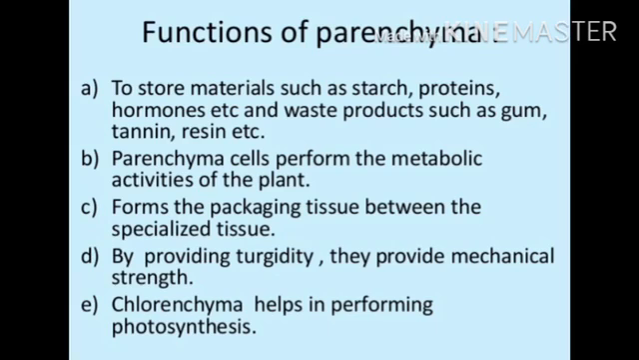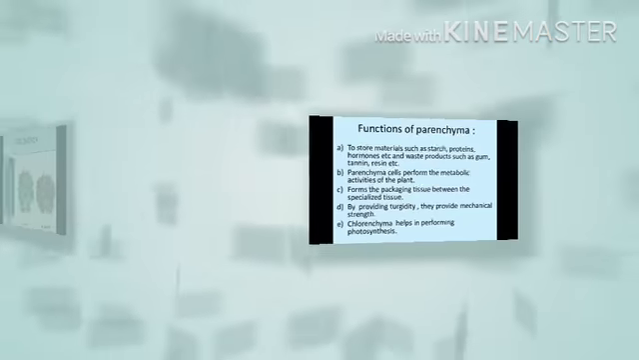Parenchyma cells perform the metabolic activities of the plant, and form the packaging tissues between the specialized tissues by providing turgidity. They provide mechanical strength. Chlorenchyma helps in performing photosynthesis, which is very useful for the plants.